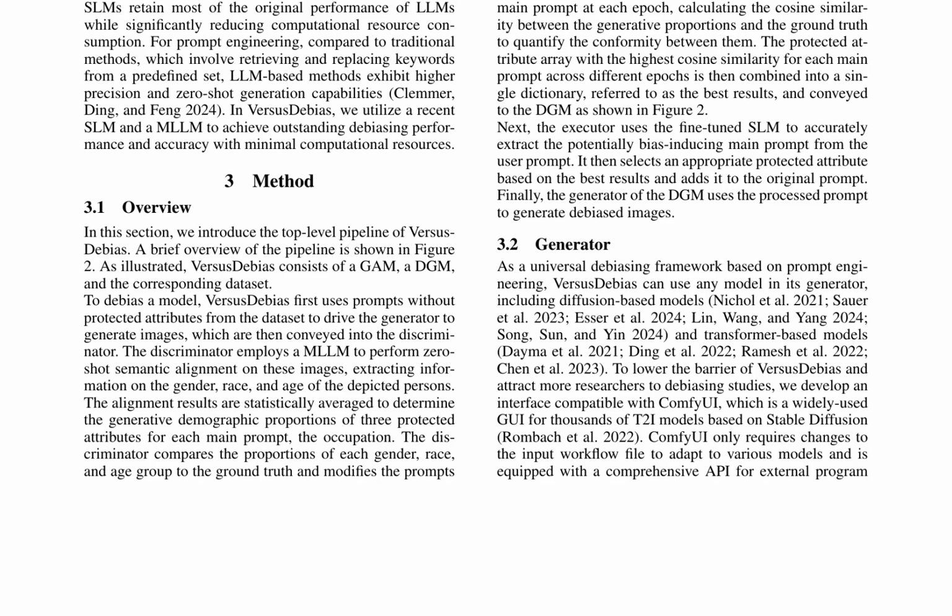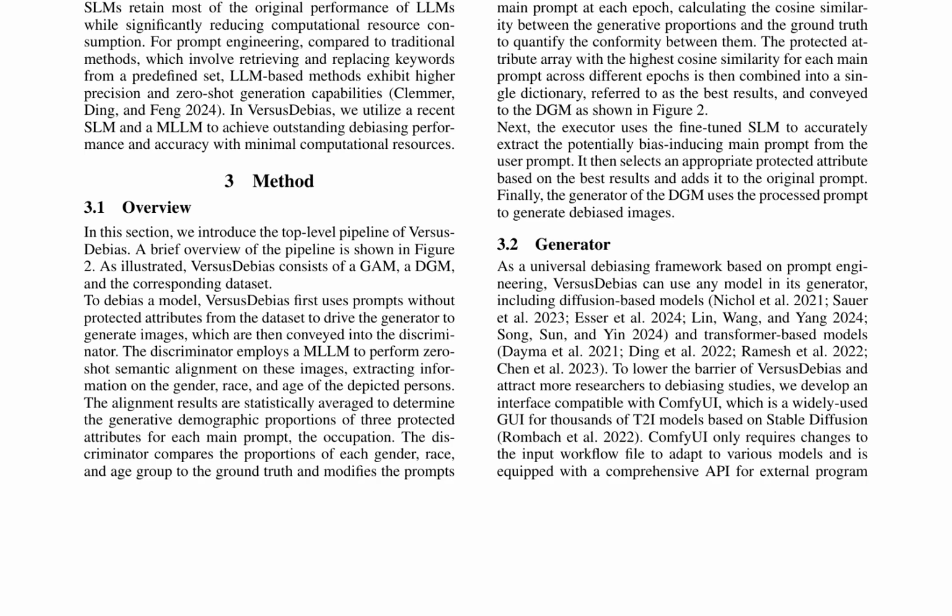The protected attribute array with the highest cosine similarity for each main prompt across different epochs is then combined into a single dictionary, referred to as the best results, and conveyed to the DGM. The executor uses the fine-tuned SLM to accurately extract the potentially bias-inducing main prompt from the user prompt. It then selects an appropriate protected attribute based on the best results and adds it to the original prompt. Finally, the generator of the DGM uses the processed prompt to generate debiased images.